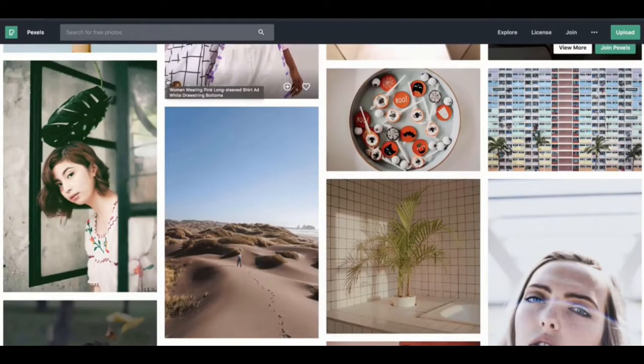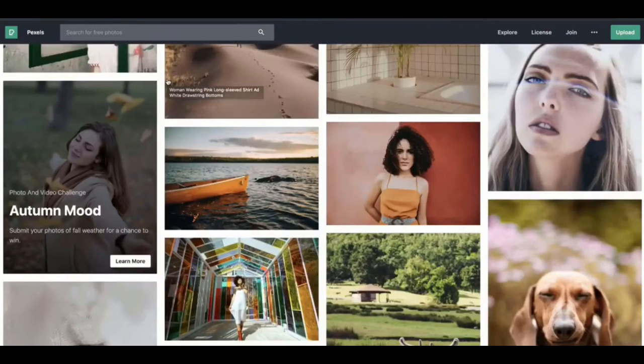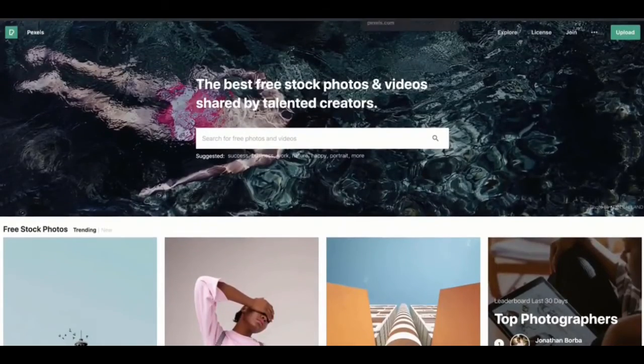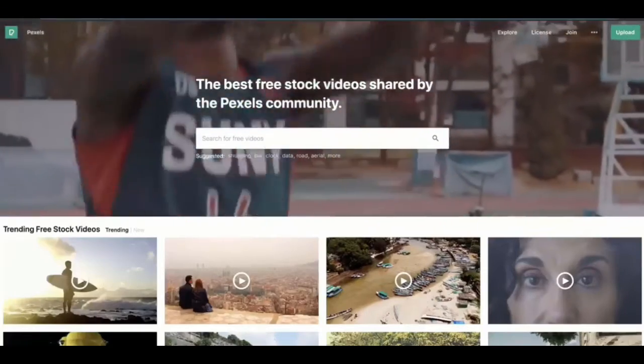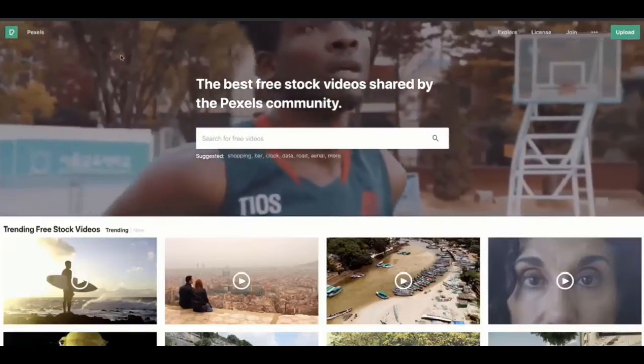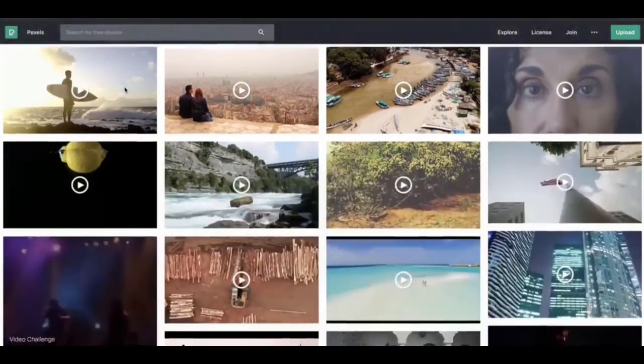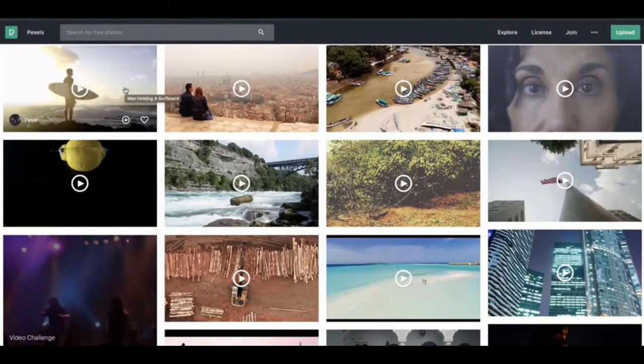Anyone can use these images. You're not going to get a copyright strike. People actually want you guys to go and download and use these images. But we're going to go on pixel.com/videos. As you can see right here, we can use these videos and create our own videos from them, because again, these are free videos. You don't need to pay for anything. You can just go and download them and use them on whatever you want to.